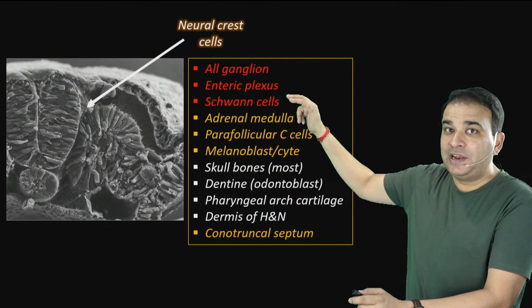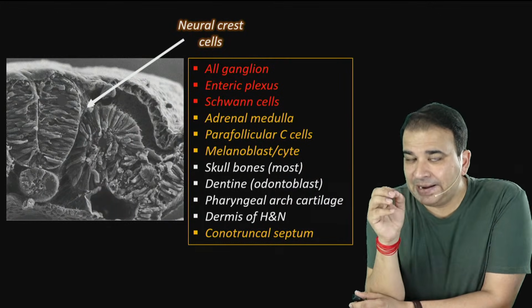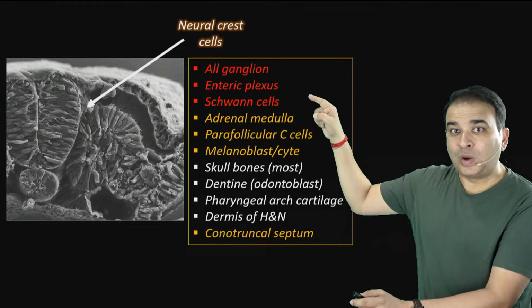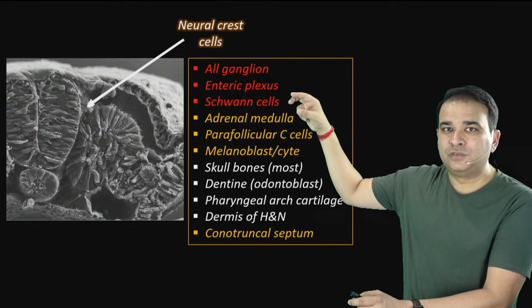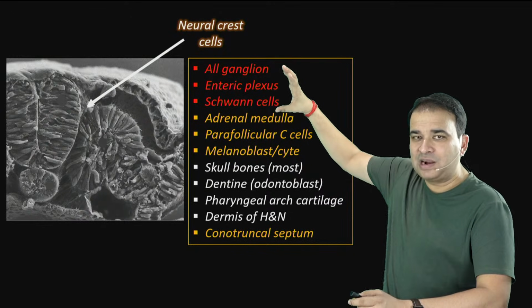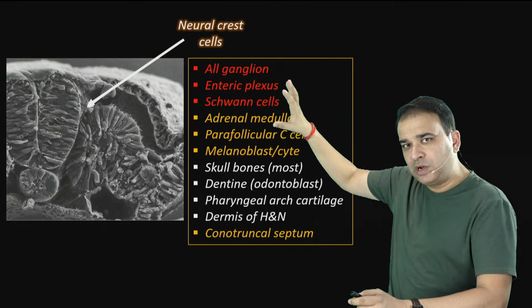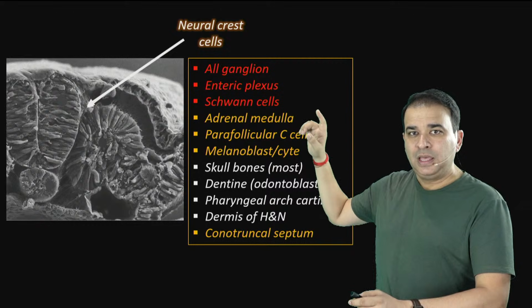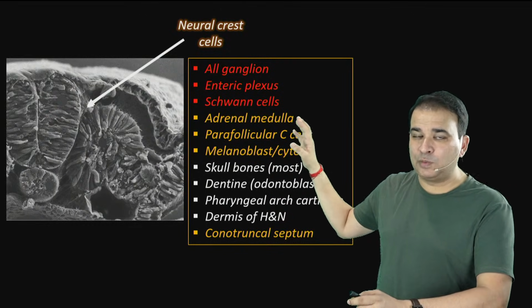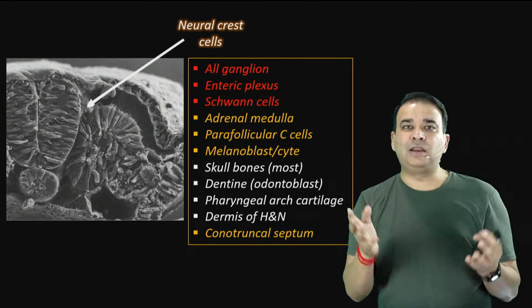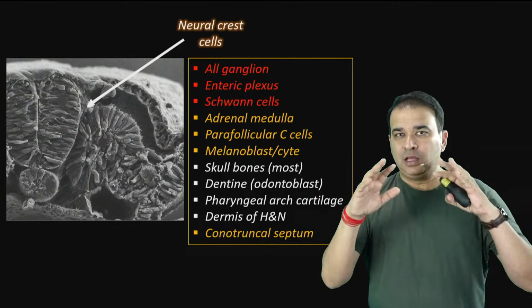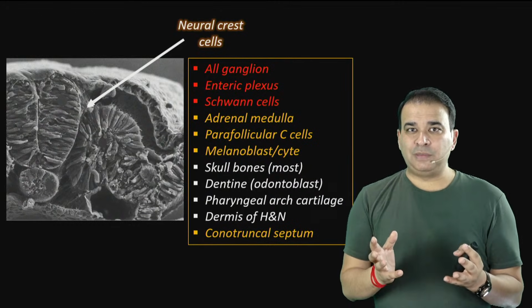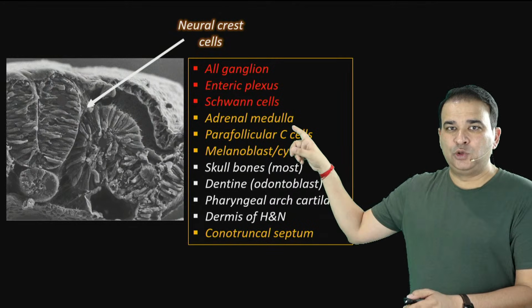Schwann cells will do the myelination for peripheral nerves. Oligodendrocytes are derived from the neural tube. So look at these, the three which I marked in the red color, all correspond to the peripheral nervous system. Adrenal medulla, guys. Adrenal medulla is also from the neural crest cell. Adrenal cortex is formed from the intermediate mesoderm. Adrenal cortex is by the intermediate mesoderm, and adrenal medulla is by the neural crest cell.